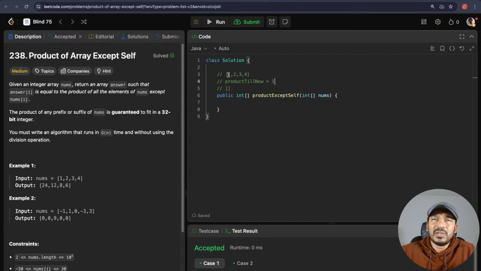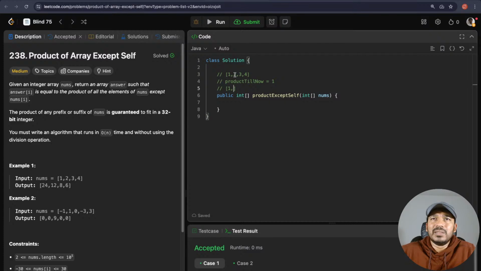Product till now means product until now. Okay, product until now is 1. We will multiply the current value with that, but for the first index we will just emit it as 1.